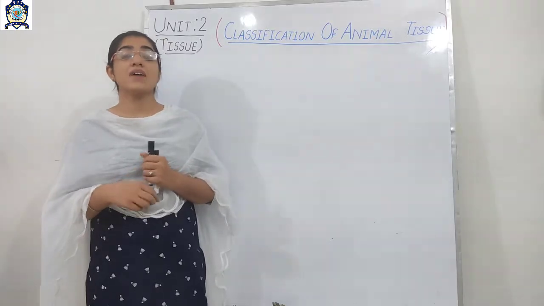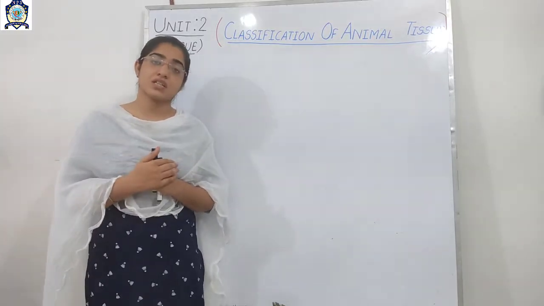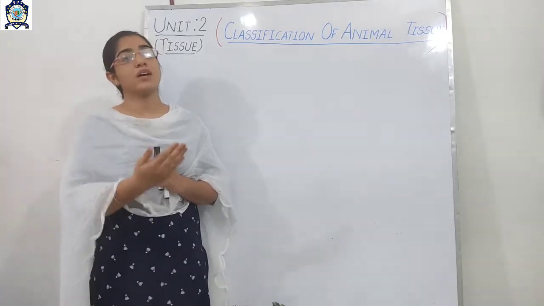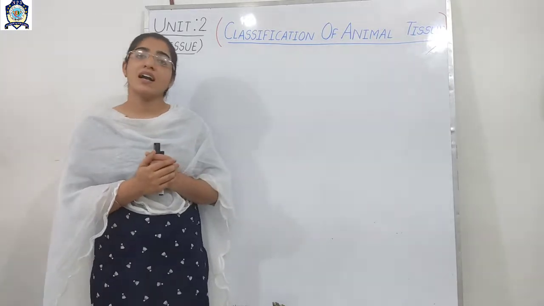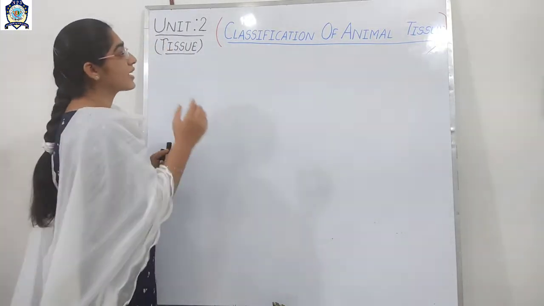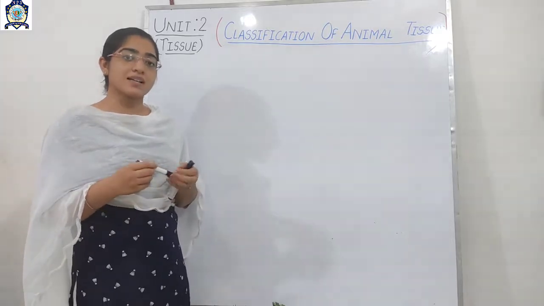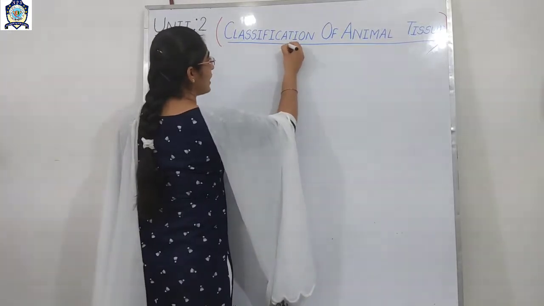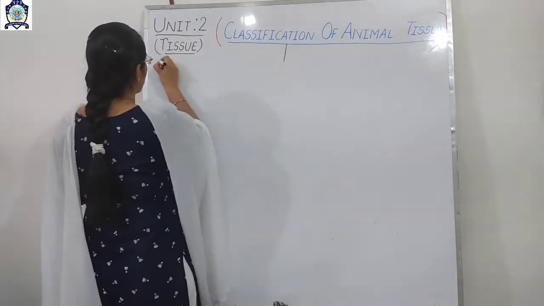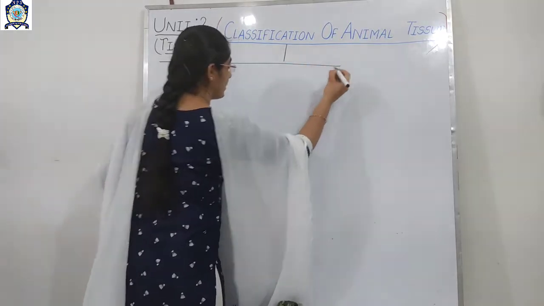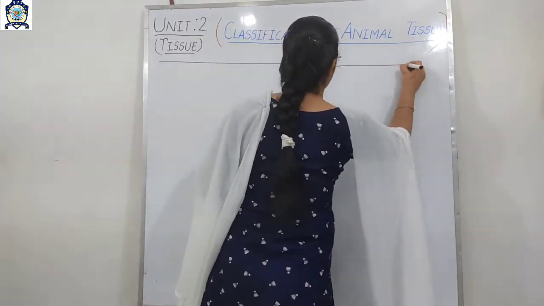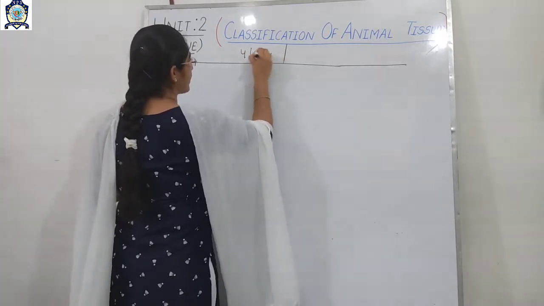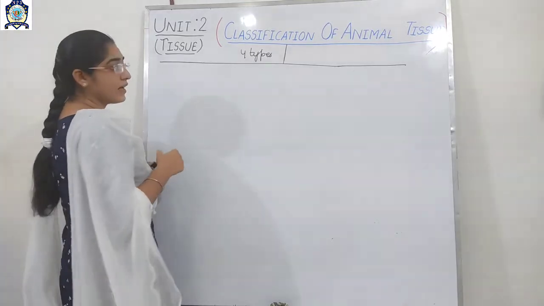In this class I will just introduce the classification, and in our next video lecture we will discuss in detail, one by one, each type of the animal tissue. So let's start the classification. If we talk about the classification of animal tissue, then students, animal tissue is basically of four types. I am going to write here four types. Okay, now what are the types?